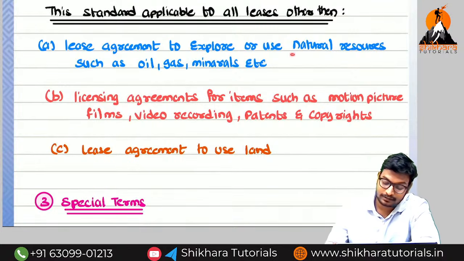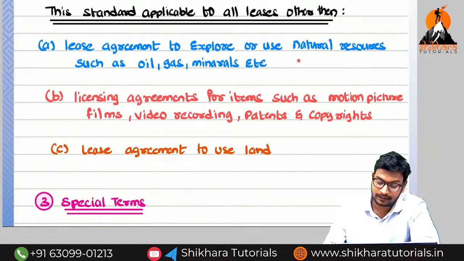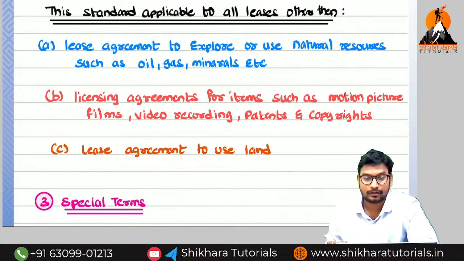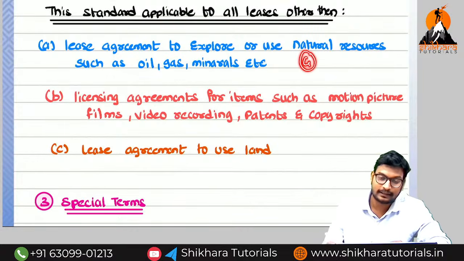What are the natural resources we can take on lease, amma? Such as oil, mines, gas, minerals. Not only this, there is a favorite film called as what, ma? KGF. What is the full form of KGF? Kolar Gold Fields. Now in those gold fields they will take the lease, dig the gold and sell it in the market.